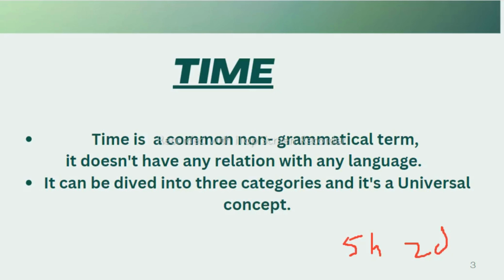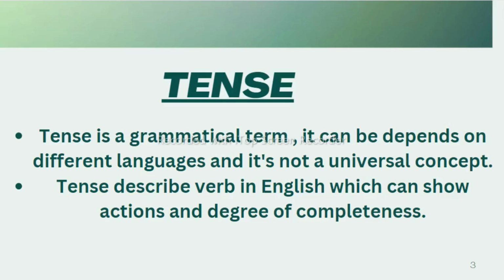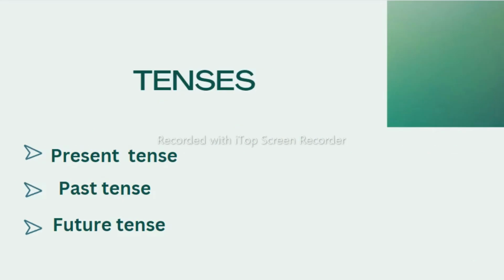Now, let us move to the next one, the tense. Firstly, tense is a grammatical term, it is not a common dictionary word like time. So it depends on the different languages. It is not a universal concept. Any language can shape its grammar into any pattern. And tense describes the verb in a language, in English, which can show actions and degree of completeness. Now students, tense can be divided into three categories, that is present, past and future.